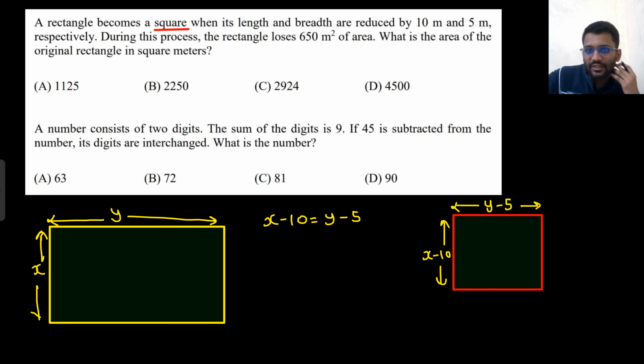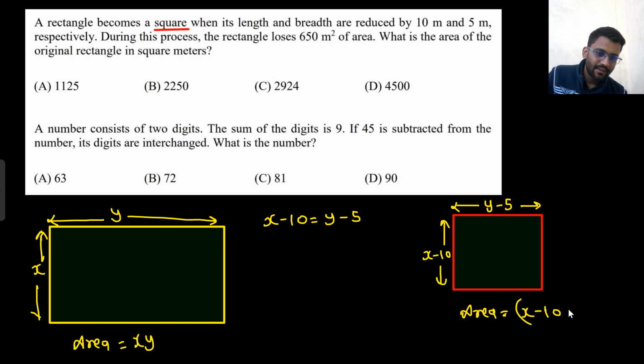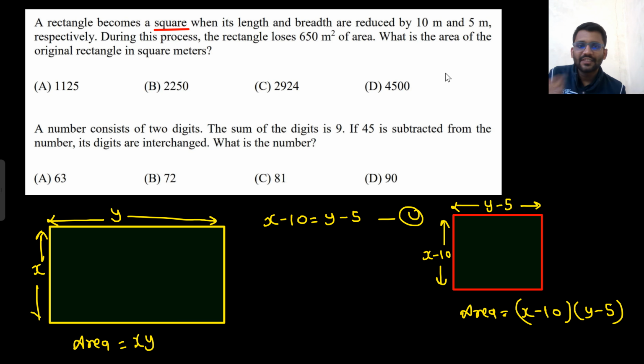During this process, the rectangle loses 650 meter square area. So what was the area here? Area here was xy, and area here is x minus 10 into y minus 5. This is equation 1. What is the area of the original rectangle in square meter?